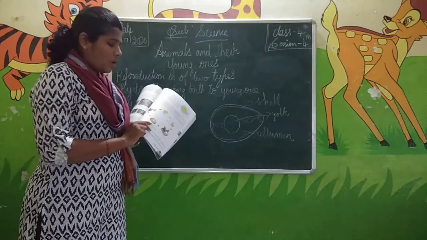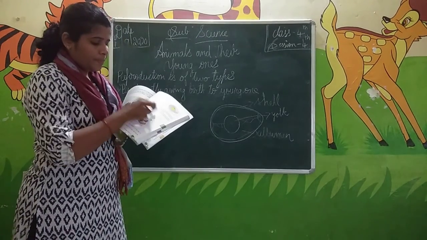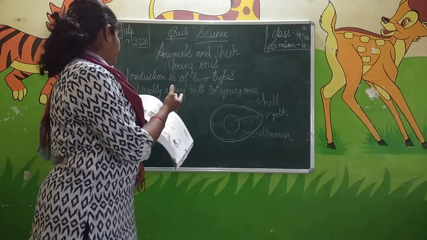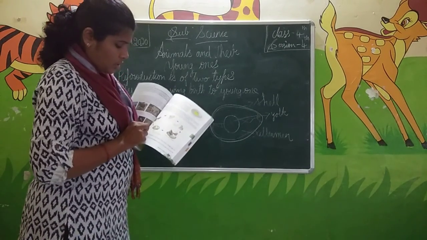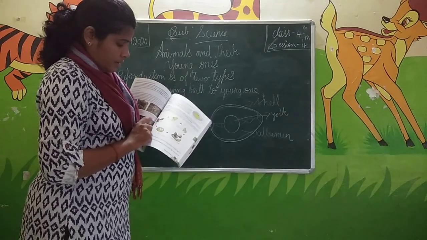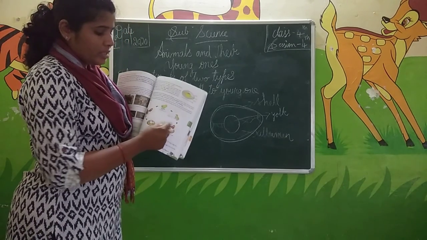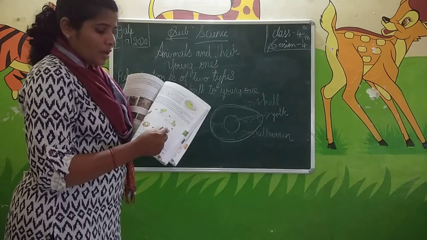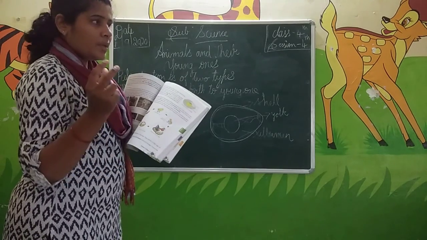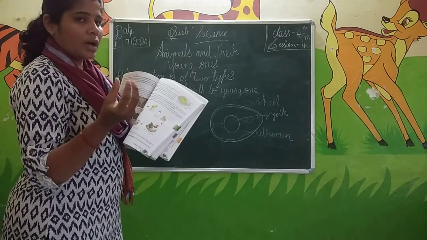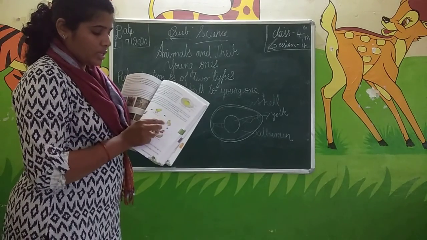This is the process of how the eggs will become the what? Hatchlings. Okay, this is the first. The hen lays the eggs. On those eggs, the hen will sit for about 21 days. After 21 days, the baby chick will come out of the eggs. This is called a hatchling.